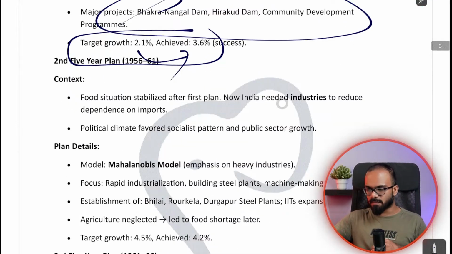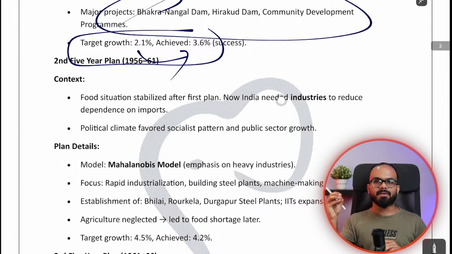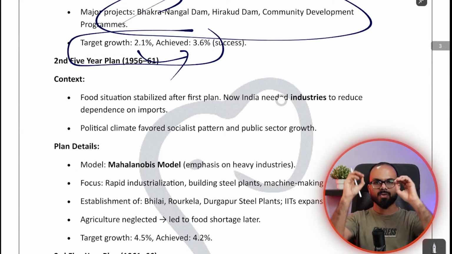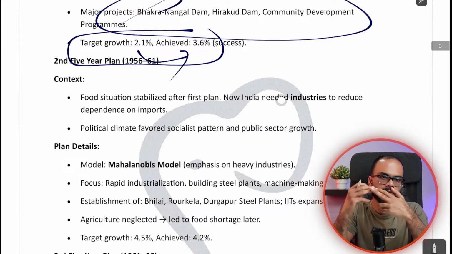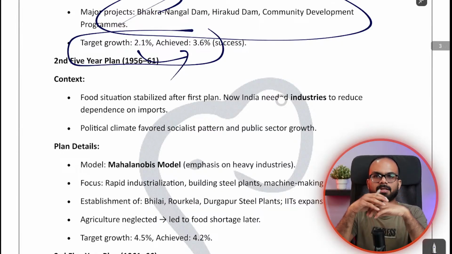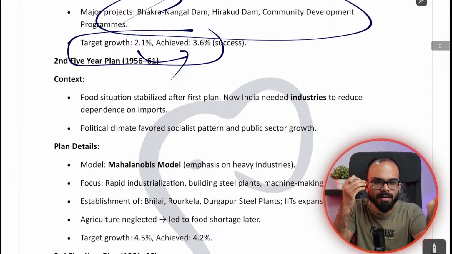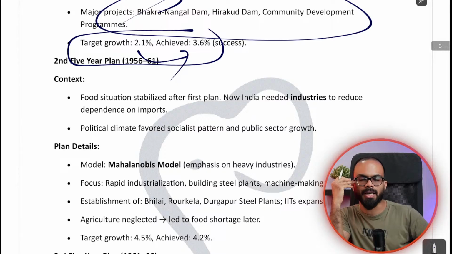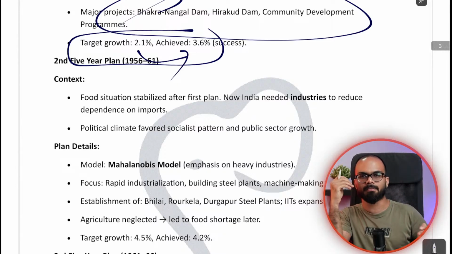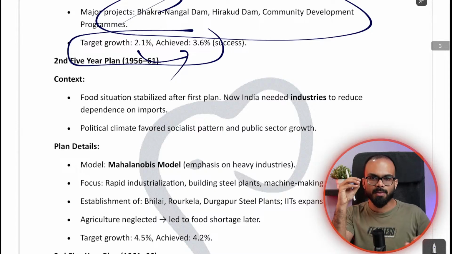Then in the second 5-year plan, once food is good, the next thing is that we wanted industrial growth. Now, to have industrial growth in any country, you have two options. One is the socialist pattern, where government establishes bigger industries. Government is the leader of industrial growth. The second model is where the private market is the leader of growth. So in India, the situation was that we were favoring the socialist model.